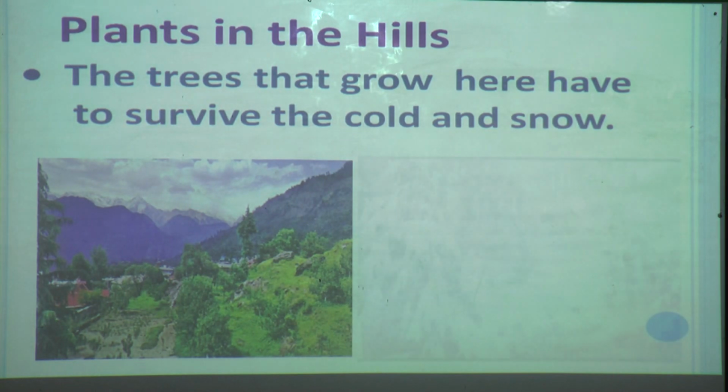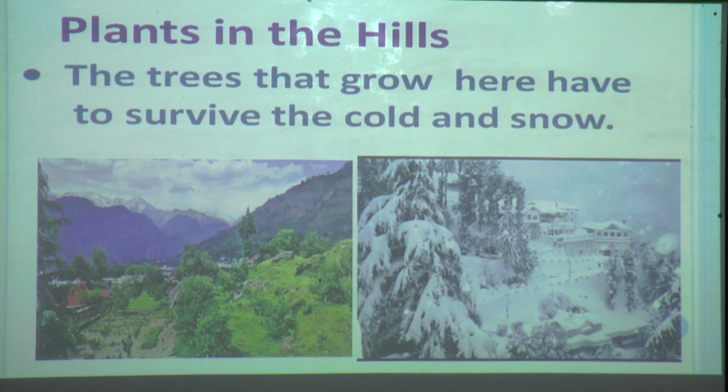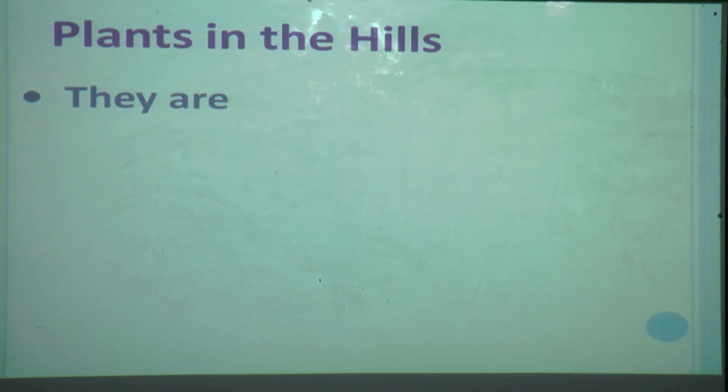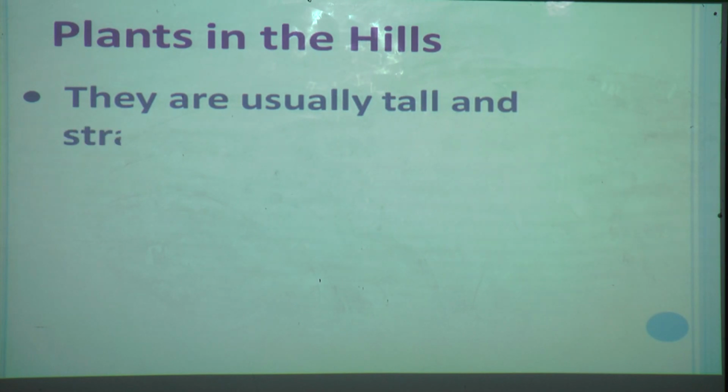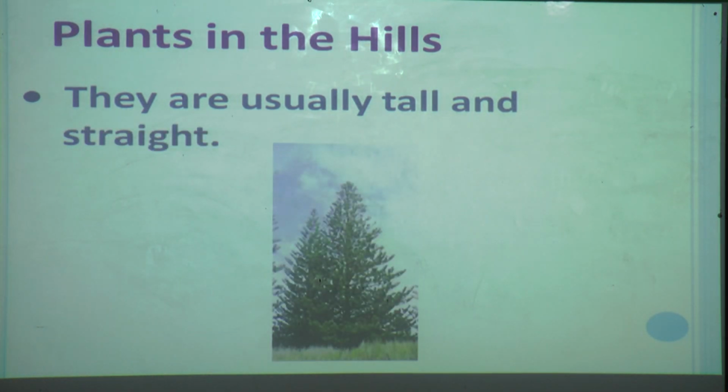The climate is very cold in winter, and in some hilly areas there is snowfall, but still plants grow here, and they have to survive the cold and snow. So how can they do it? Let us see. They are usually tall and straight. You can see here the plants which grow in the hills are usually tall and straight.